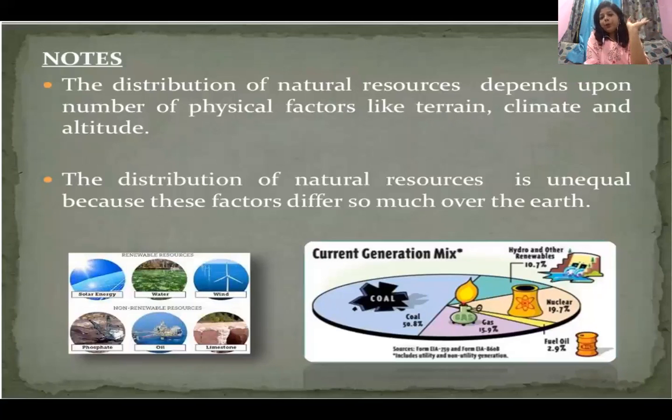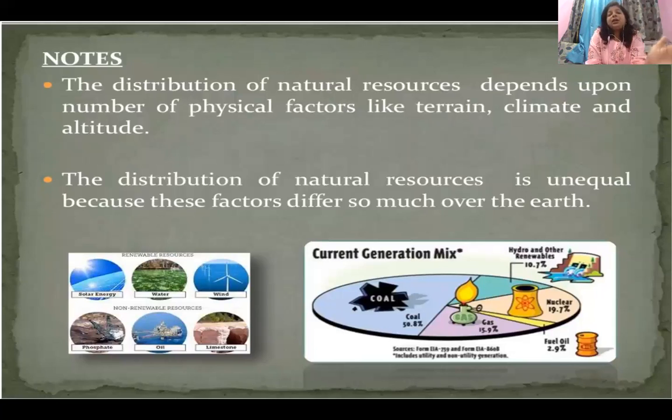We have discussed about prairies. Do you think the climate is same everywhere? No. So the second factor in the distribution of these natural resources is the climate. We have got different types of climate. Some areas are having the continental type of climate. Some other are having the maritime or the coastal type of climate. Some other are having the dry climate.